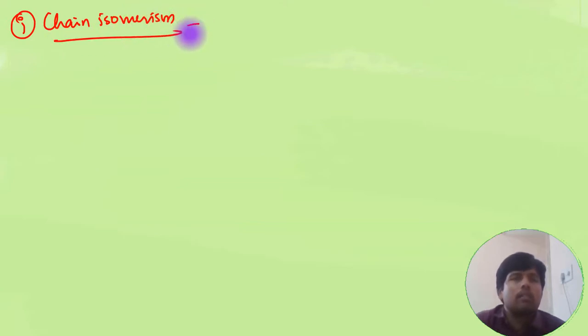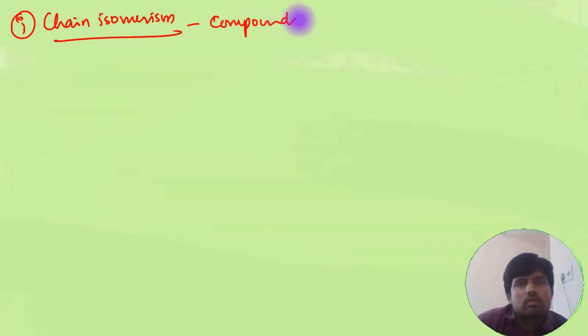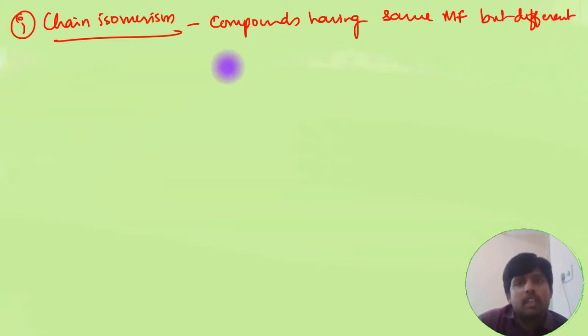So here we have the first isomerism, that is chain isomerism. When we have chain isomerism, it is basically a difference in the carbon skeleton. So compounds having the same molecular formula but different carbon skeleton.